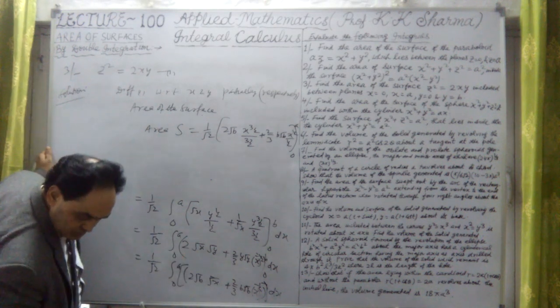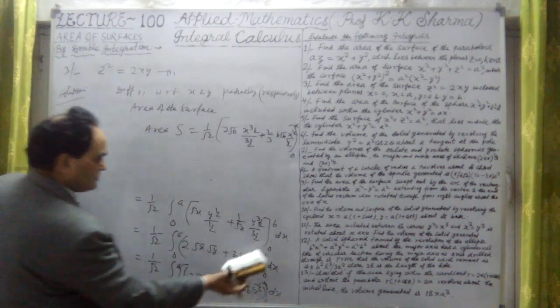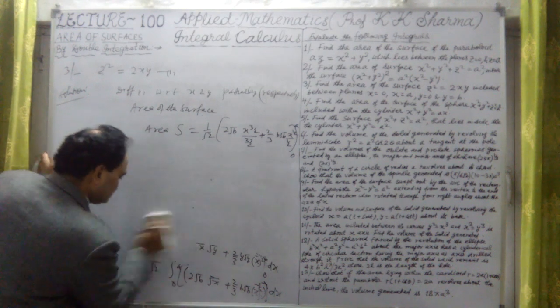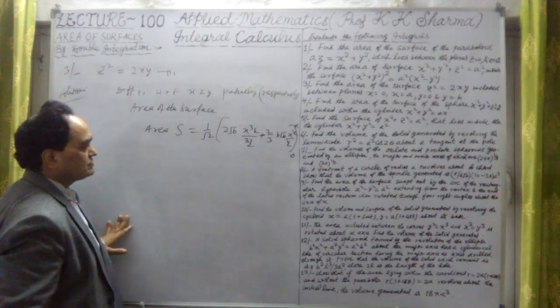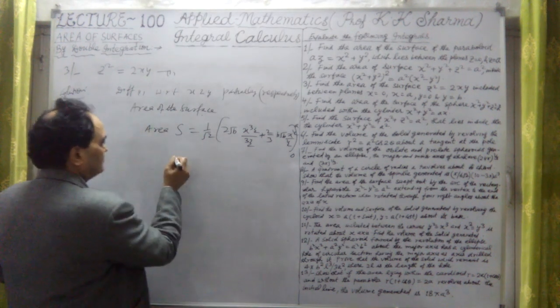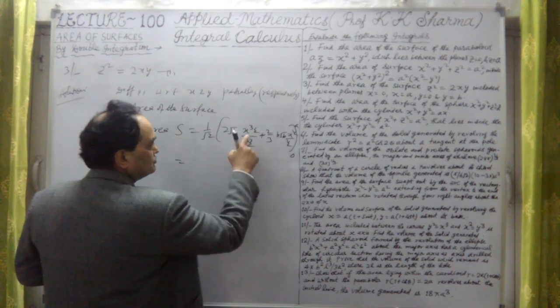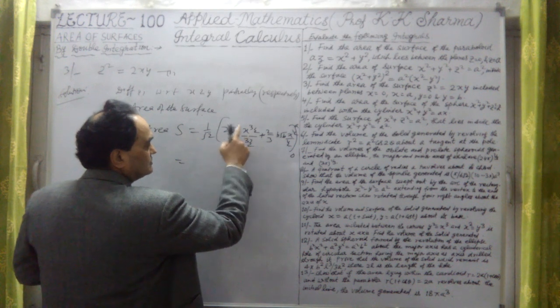Let me now substitute the limit. If I put the limits of x, 0 to a, means only at a limit will be there, because at 0 everything will be 0, because x multiplied to this will be 0.